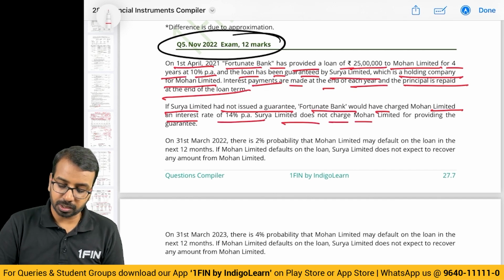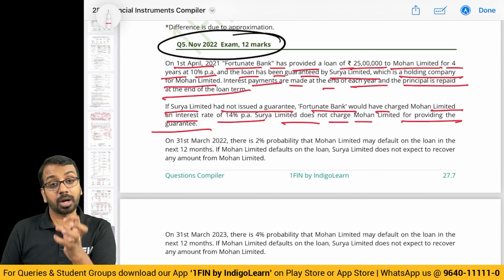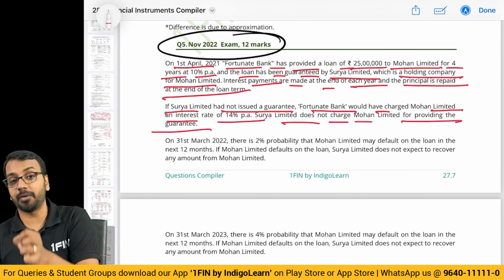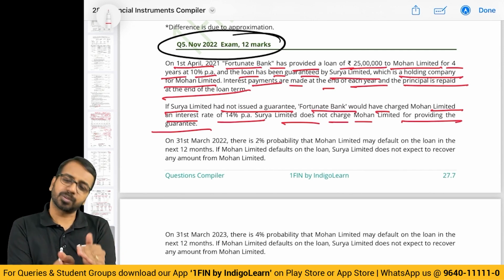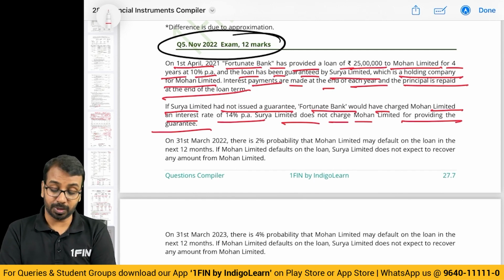Surya Limited does not charge Mohan Limited for providing the guarantee. If any amount is charged, then it is more like a consideration for a service provided, and accordingly will be recognized as per principles of Ind AS 115 and also Ind AS 109 if applicable.